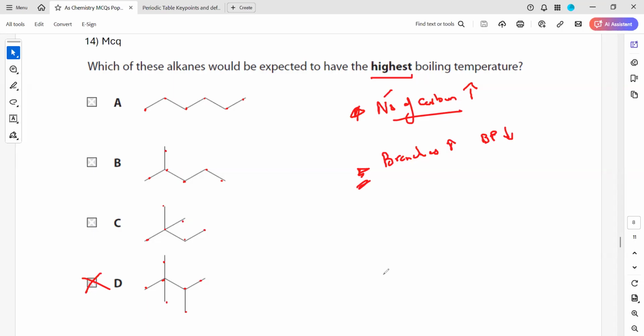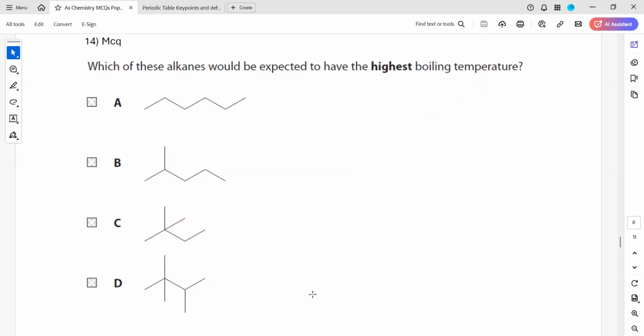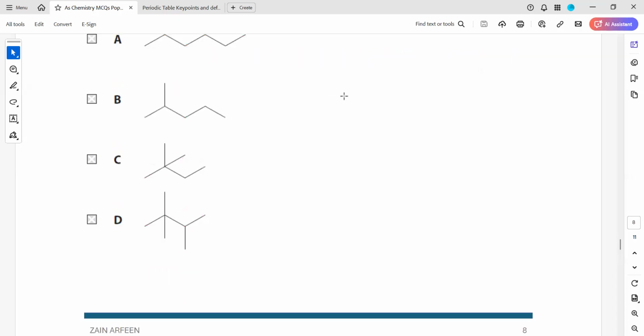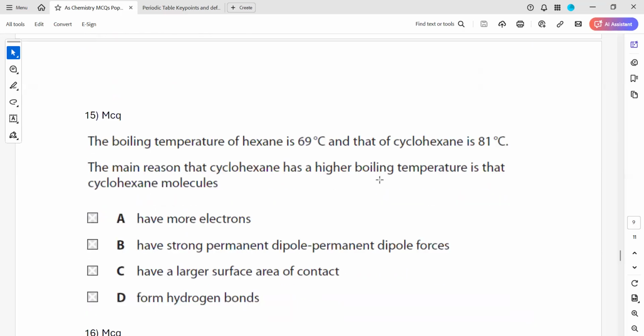Is this clear? So boiling point depends on the number of carbon and is inversely proportional to the number of branches. Higher the number of branches, lower the boiling point.